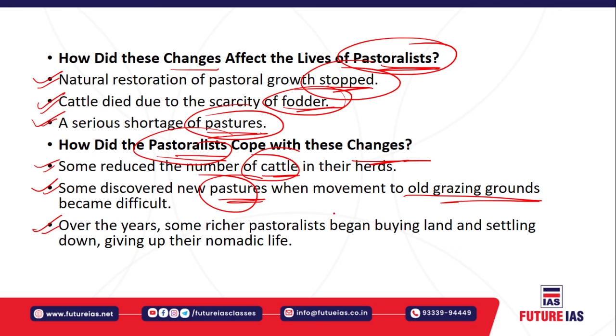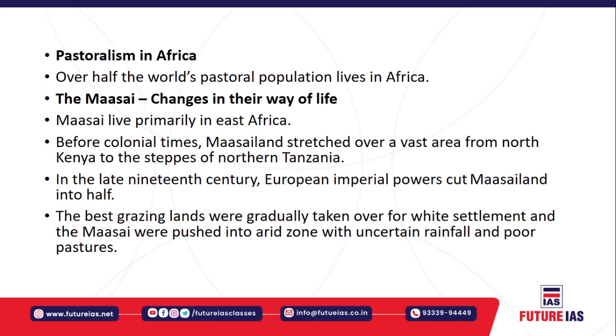Now over the years, some rich pastoralists began buying land and settling down, giving up the nomadic life. So many people, instead of living a nomadic life, moving from one place to another with their cattle, simply started living a permanent settled life in the villages, right? They completely gave up the nomadic life and started living a normal village life, that is, a settled life at one place. That is how they resorted to some changes.